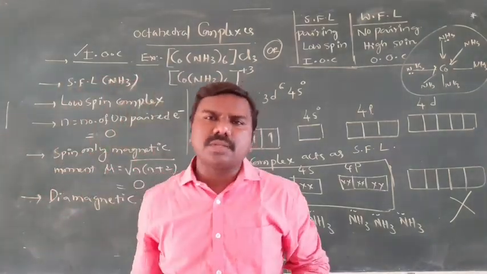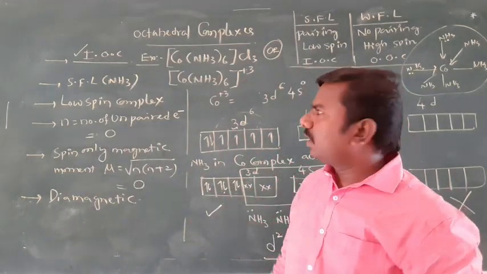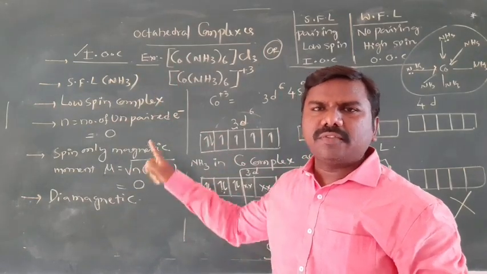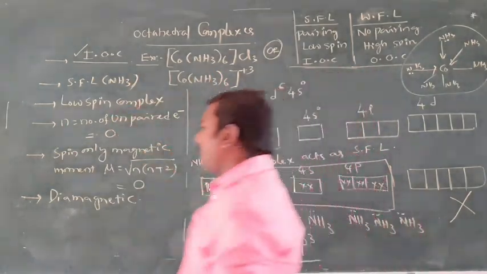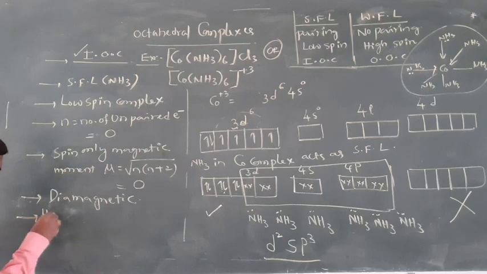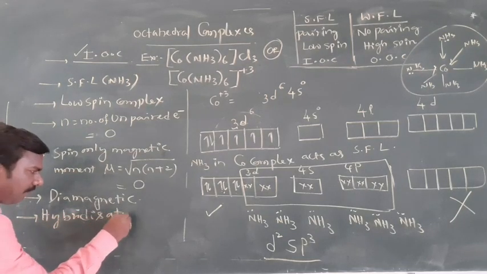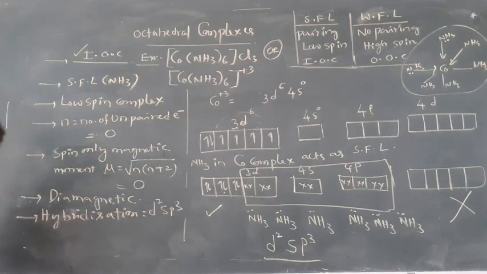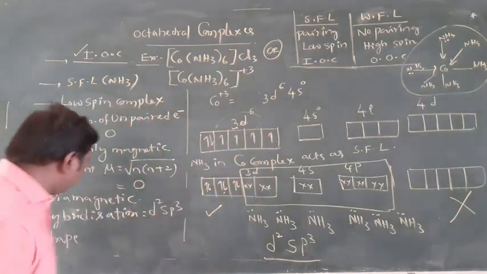You can say about color also: all electrons are paired, no unpaired electron, so it is a colorless compound. These are the properties we can write one by one. Clear, all of you? This is the first complex, [Co(NH3)6], an inner orbital complex. Hybridization is very important. What is it? d2sp3. Next, the shape: if d2sp3, 6 ligands are there, so the shape is octahedral.